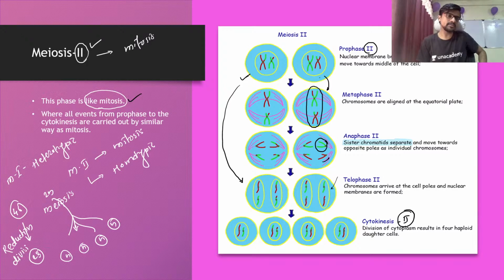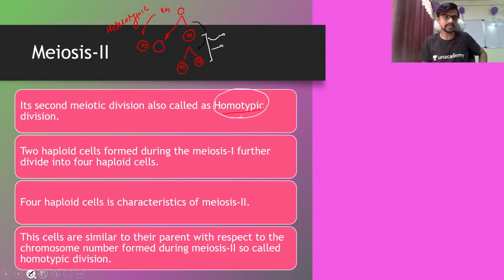Reduction division. Why reduction division? Because the number of chromosomes is going to be less at the final point. Okay, so let's see, guys, this is all about the cell cycle and cell division. So the final difference I'm going to discuss here: anything where a cell wants to repair or reproduce or copy, these things are done by mitosis.